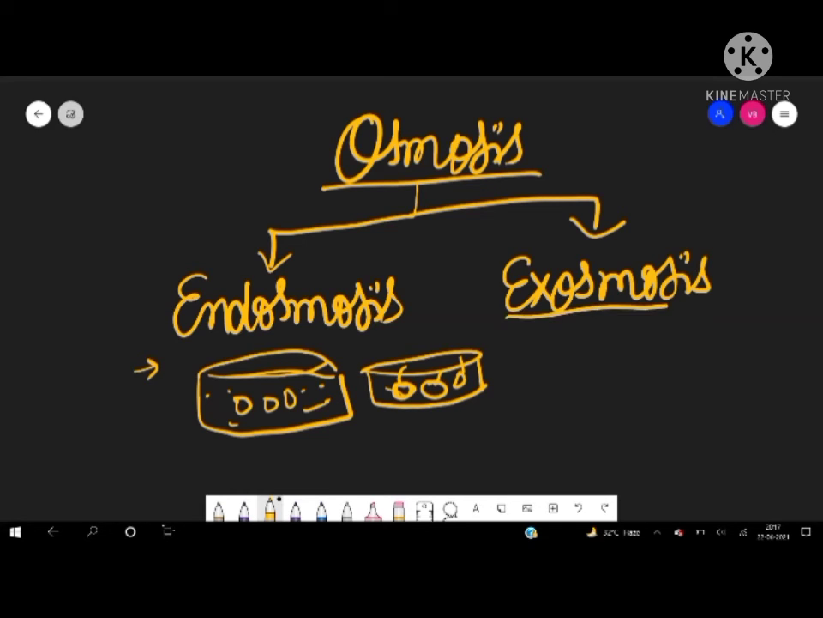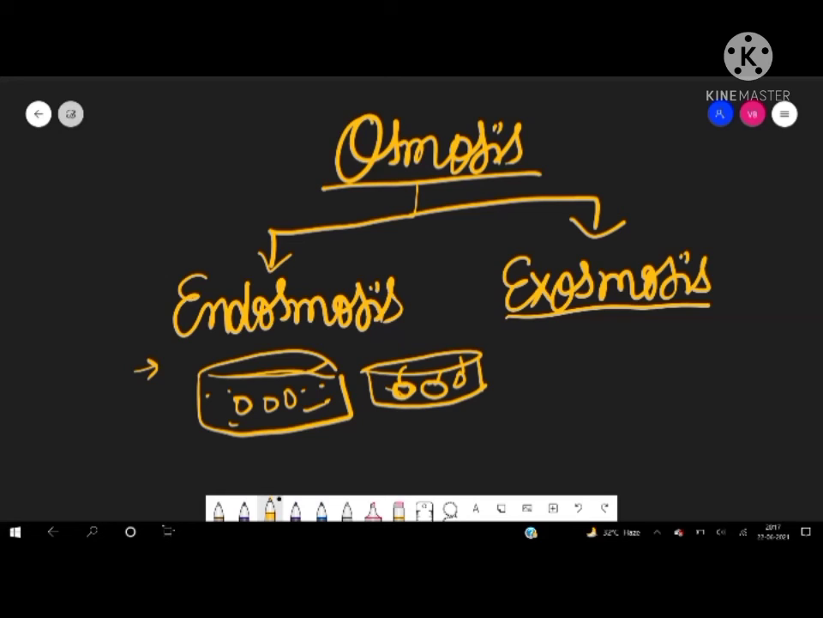Okay, exosmosis means when the water is removed from the cell, when the cell will get dried up. Like if you bring a flower, it has water, and when its water dries up, it gets dried up. So when the water moves out, that process is known as exosmosis.